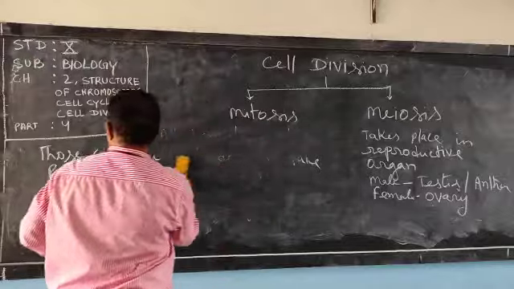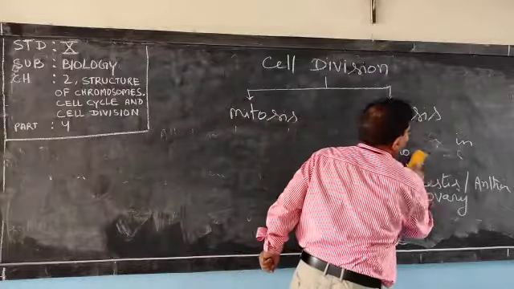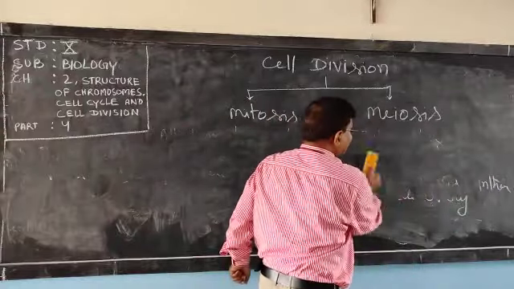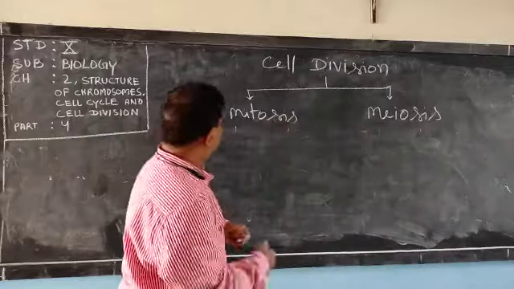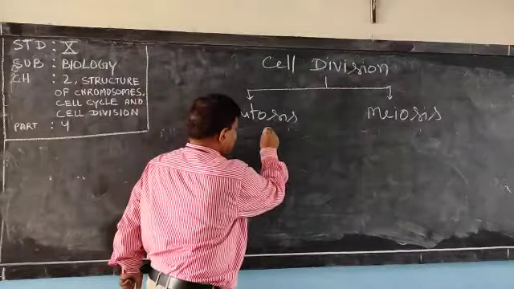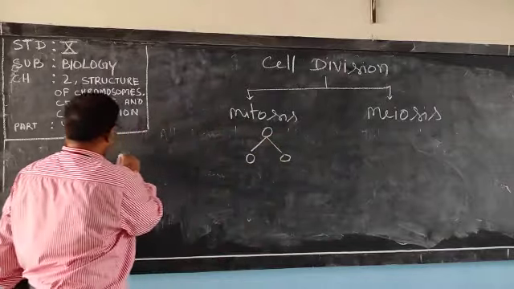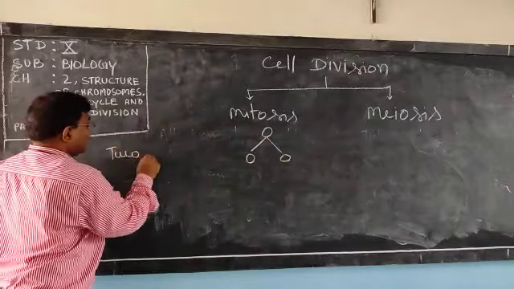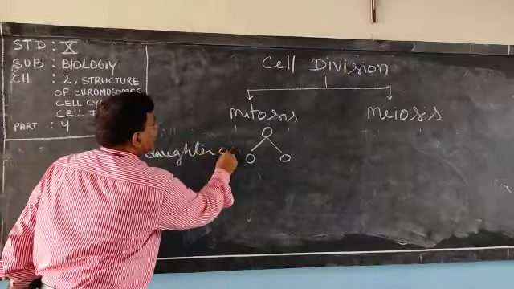Now let us see what happens in mitosis and what happens in meiosis. In mitosis cell division, one cell divides to form two daughter cells. Try to understand. One cell divides to form two daughter cells.